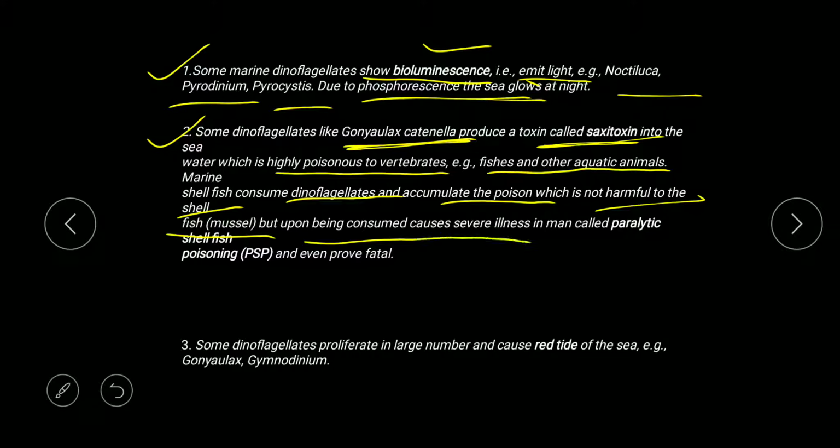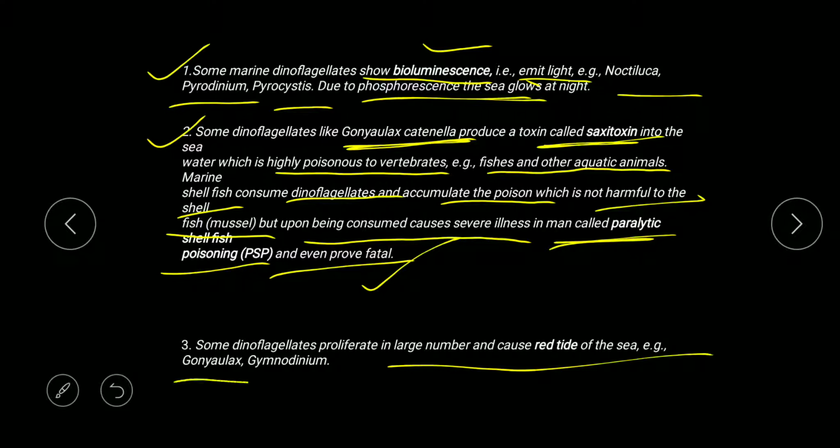Upon being consumed by human beings, it causes paralytic shellfish poisoning, which can even prove fatal. Some dinoflagellates proliferate in large numbers and cause red tide, with reddish coloration of water, due to overgrowth of Gonyaulax and Gymnodinium.